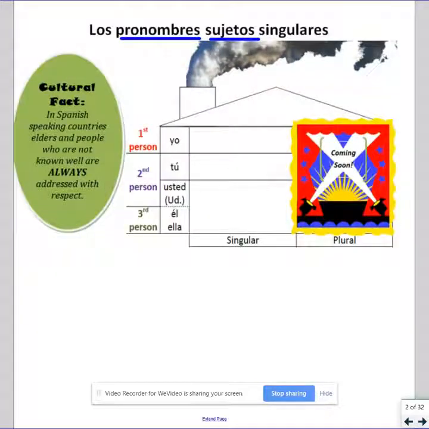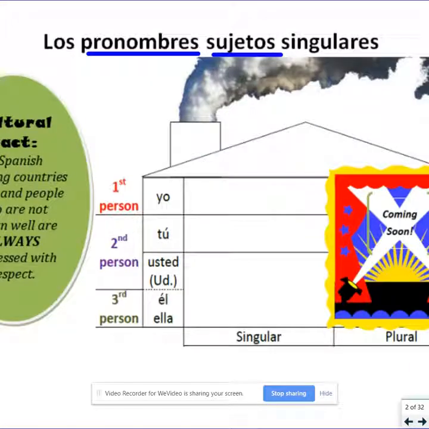And that we are going to be talking today about the unit Mi comunidad. So, starting with los pronombres sujetos singulares. We've talked about this in the past, singular subject pronouns. And if you recall, we have this left side of the house, the singular side, and then I always told you about the plural side that's coming soon. We haven't talked about it yet. So let's review that singular side.